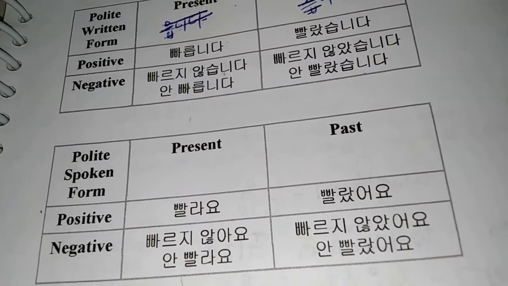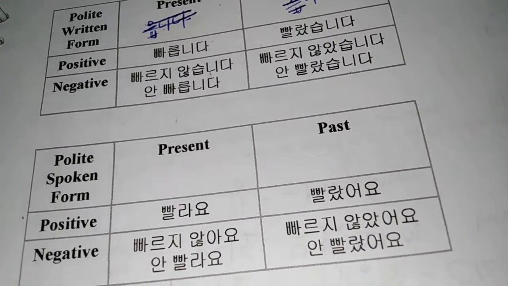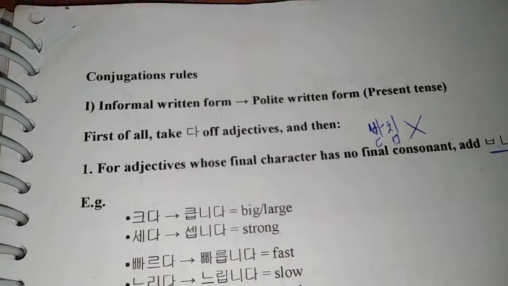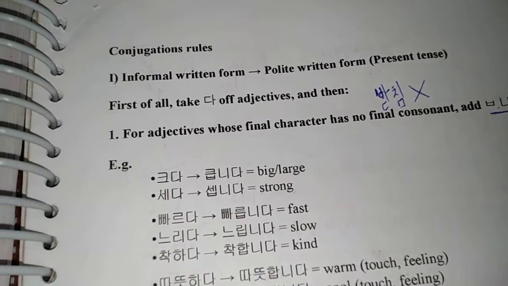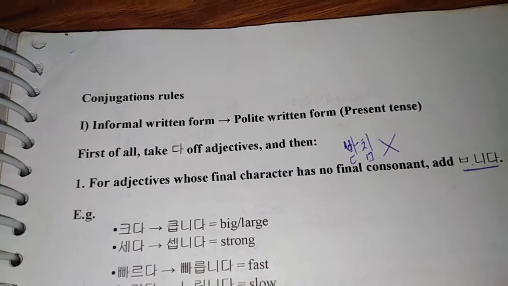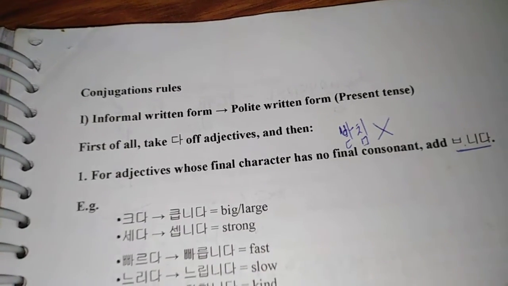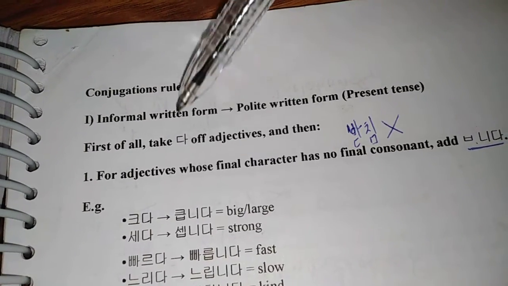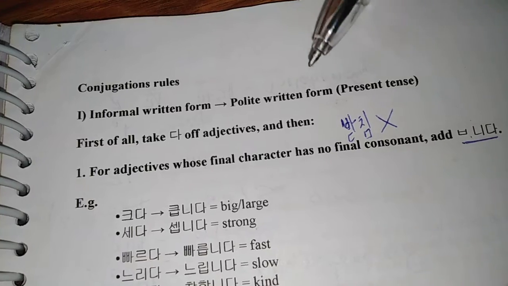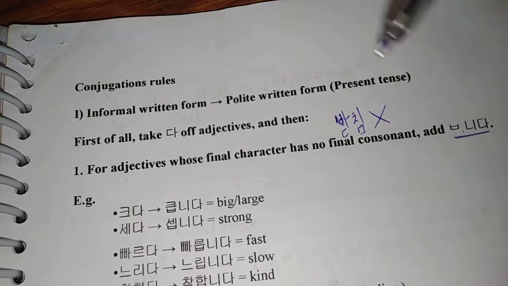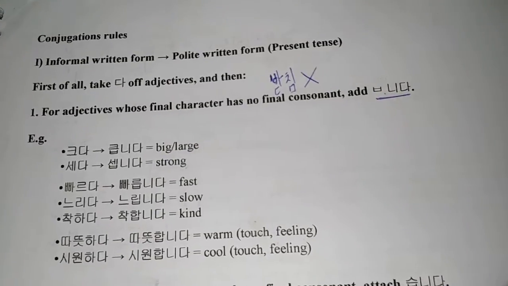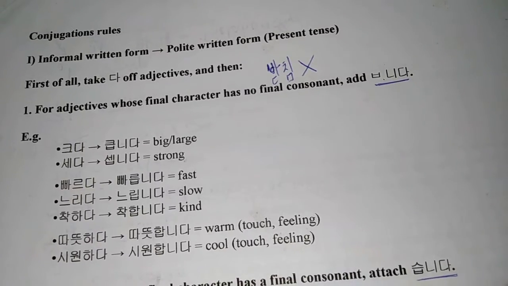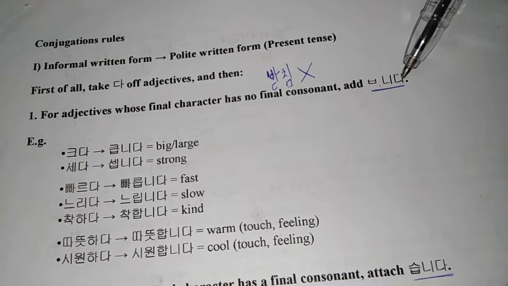So this too has conjugation rules, and we'll be looking into a small part of it in today's class. The first one is for present tense written form, that is the 입니다, 습니다 form. So present tense, 현재 시제, from 반말 to 존댓말. As usual, you take the 다 off the end of the 형용사, and in case there is no 받침, all you have to do is add ㅂ as 받침, and in the place of the 다 that you took off, substitute it with 니다.